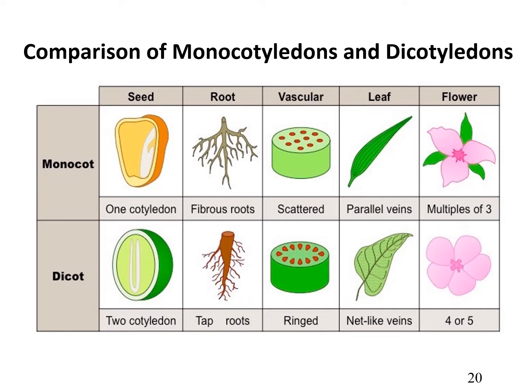Monocotyledon and dicotyledon can be differentiated according to the following features. On the basis of cotyledon, monocots have one cotyledon in their seed. Dicots have two cotyledons. Roots: monocots have fibrous roots or an adventitious root system, whereas dicots have a taproot system. The vascular bundles in monocots are scattered, whereas they form a ring structure in dicots. Monocots show parallel venation, whereas dicots display reticulate venation. Floral organs: monocots have flower parts in multiples of three, while dicots have multiples of four or five.